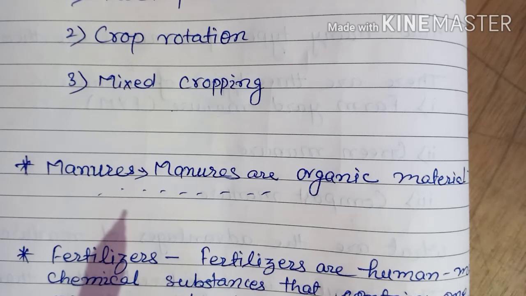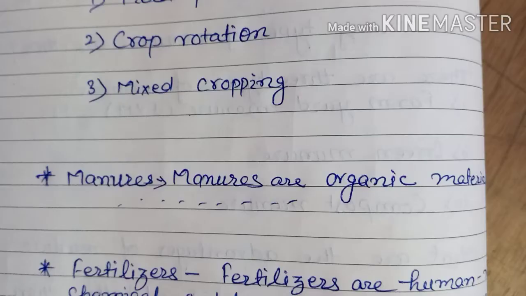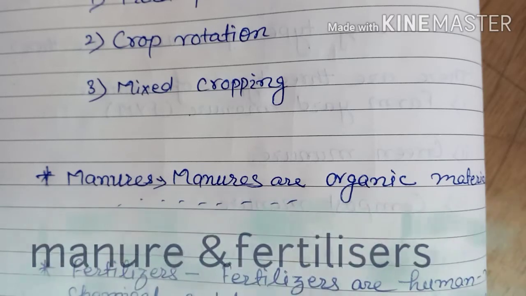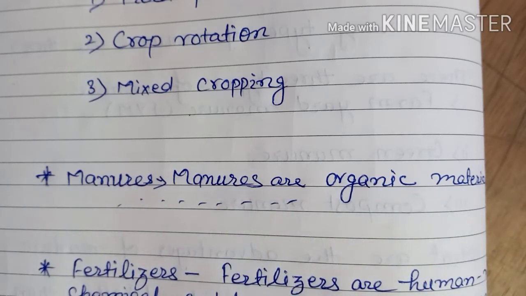You can see the last video, in that one we had defined it properly. However, these natural methods alone are not enough to maintain the fertility of the soil, and farmers have to add manures and fertilizers from time to time.